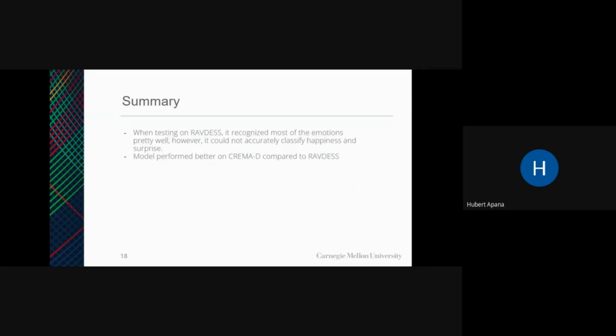In summary, the testing on the RAFDES, which was the out-of-domain data set, showed that the emotions were not classified really well, so we could improve on the model by changing the data set, maybe the variety of the data set, or including a different data set like the Mosaic to make it better. And the model performed best on the CREMA-D data set as it was the in-domain data set.